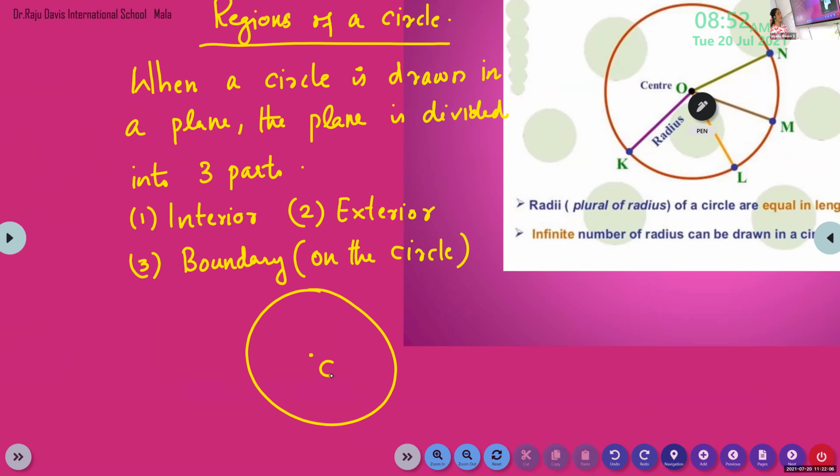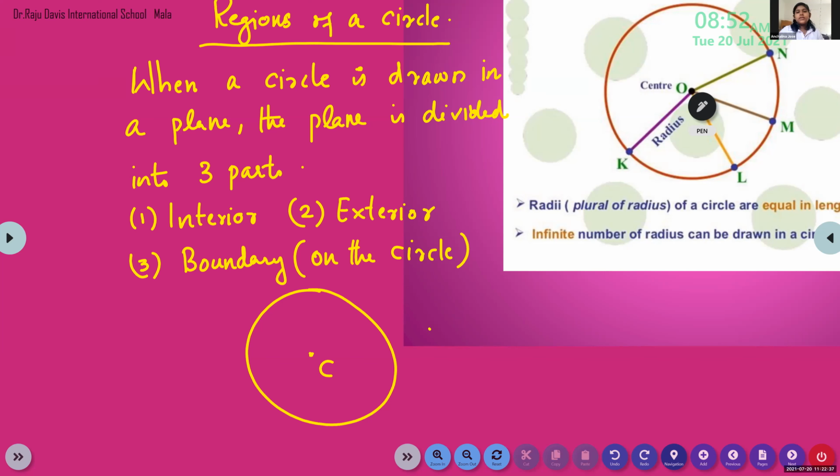The center will be in which part, children? Interior. Why are you using the word middle part? Interior. There is no middle in a circle, it is center. There is no midpoint in a circle, right? Yes, ma'am. Center is in the interior part.